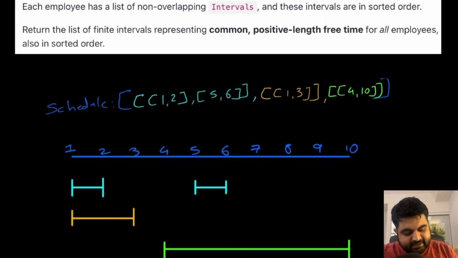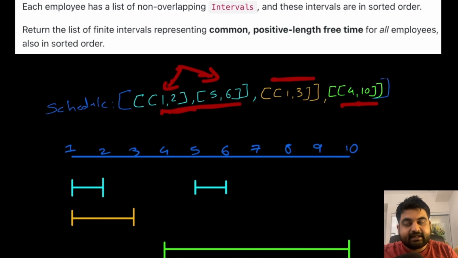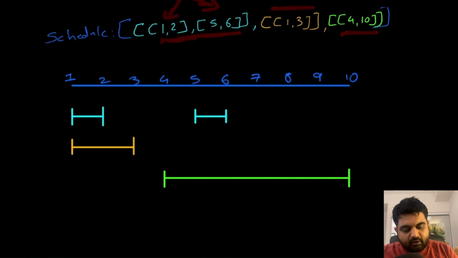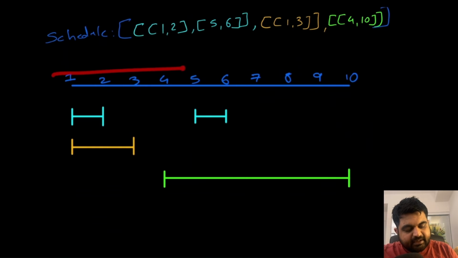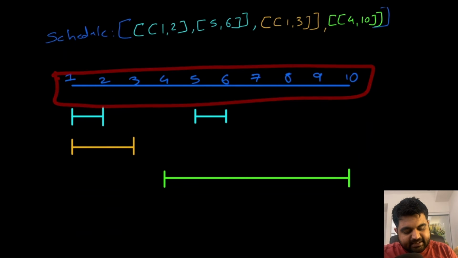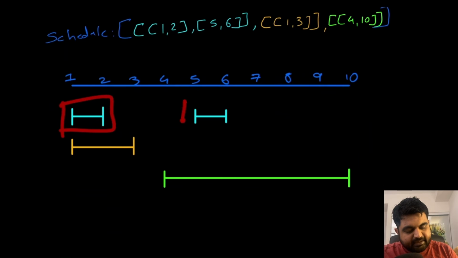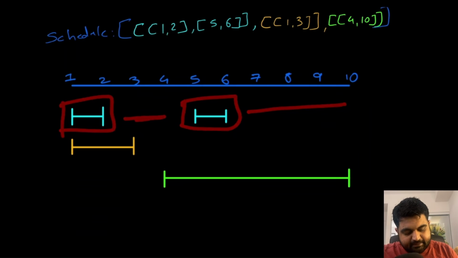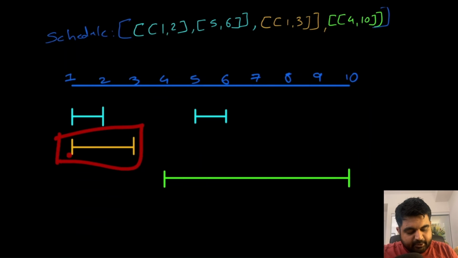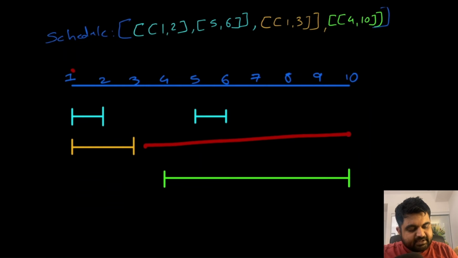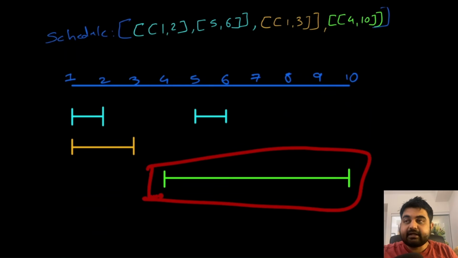Now in this list, we can see that we are given the working times for three different employees. So this is the timing for employee 1, this is the timing for employee 2, and this is the timing for employee 3. If we plot all of these timings on one single linear line, we can see that employee 1 works from 1 to 2 and then works from 5 to 6. So amongst all of the other time, employee 1 is free. Same goes for employee 2. Employee 2 only works from 1 to 3. So apart from this, the entire period is empty for him or her. And this is the timing for employee 3.